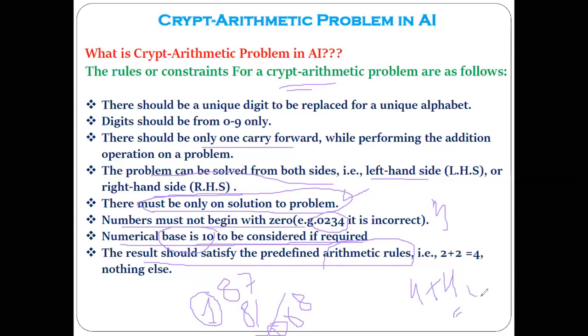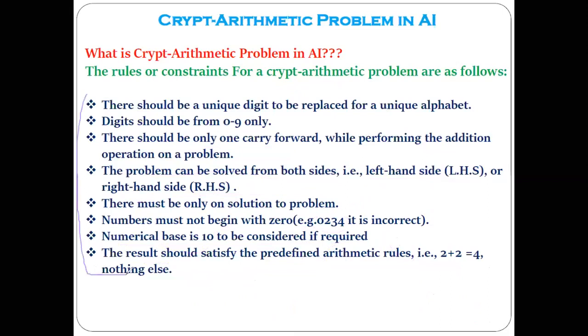This is the arithmetic rule we know. Understood. The result should satisfy the predefined arithmetic rules. Now you will not understand the meaning of this exactly. Some of you might have understood. Okay, you will understand that in the example. All of you have written these rules.